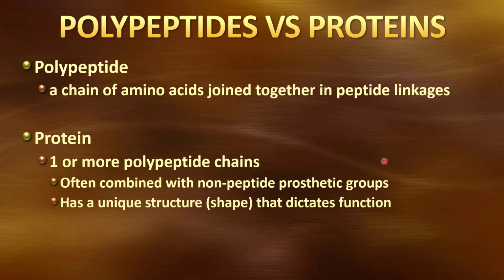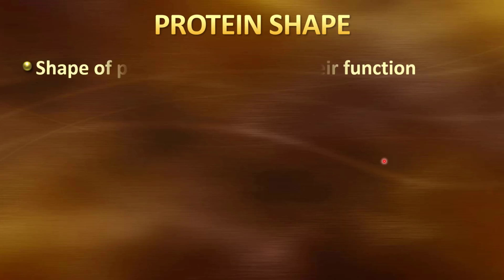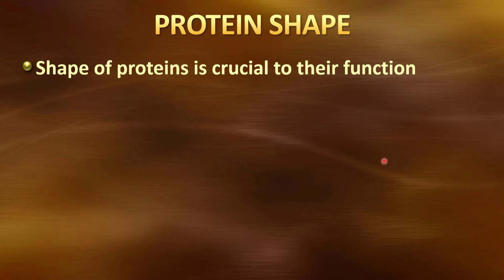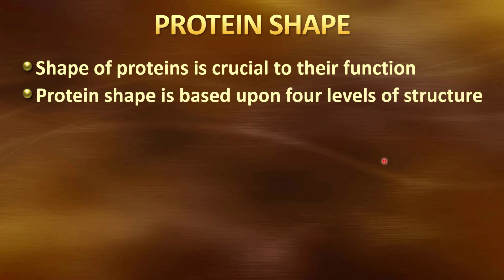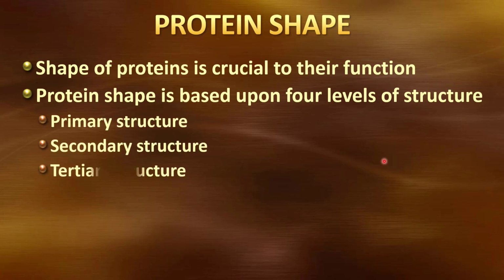Each protein will have a unique structure, a unique shape that will dictate its function. Let's take a look at protein shape. Now the shape is crucial to the function of a protein. If you change its shape, you are likely to make it so that it is no longer capable of functioning. The shape is based on 4 different levels of structure. We call these the primary structure, secondary structure, tertiary structure, and quaternary structure. So we've got first, second, third, and fourth levels here.